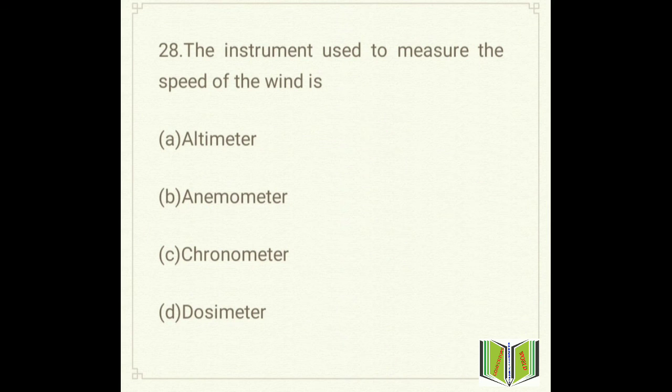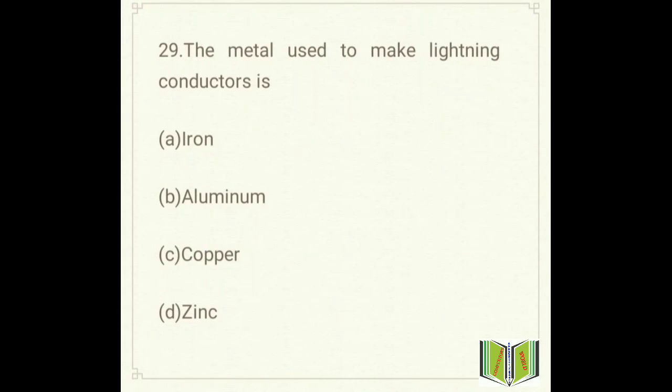So move on to the next question, that is question number 29. The metal used to make lightning conductors is, option A, iron. Option B, aluminum. Option C, copper. And option D, zinc. So what will be the answer here? The answer will be option C, copper. So why is copper used in making a lightning conductor?